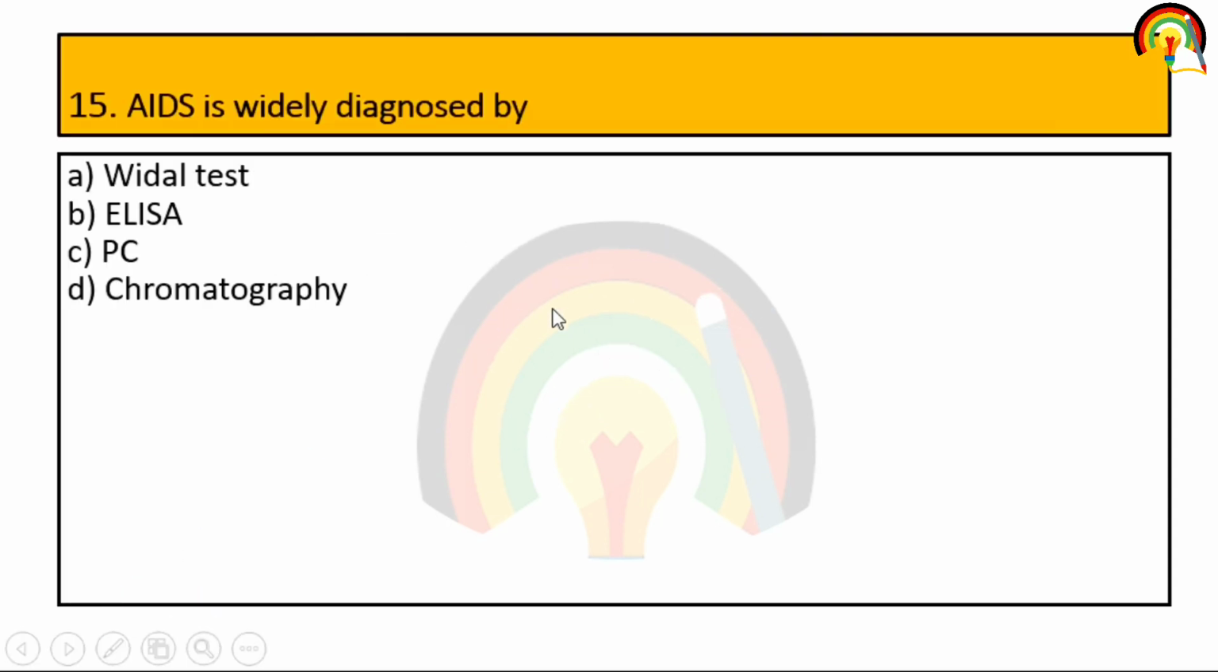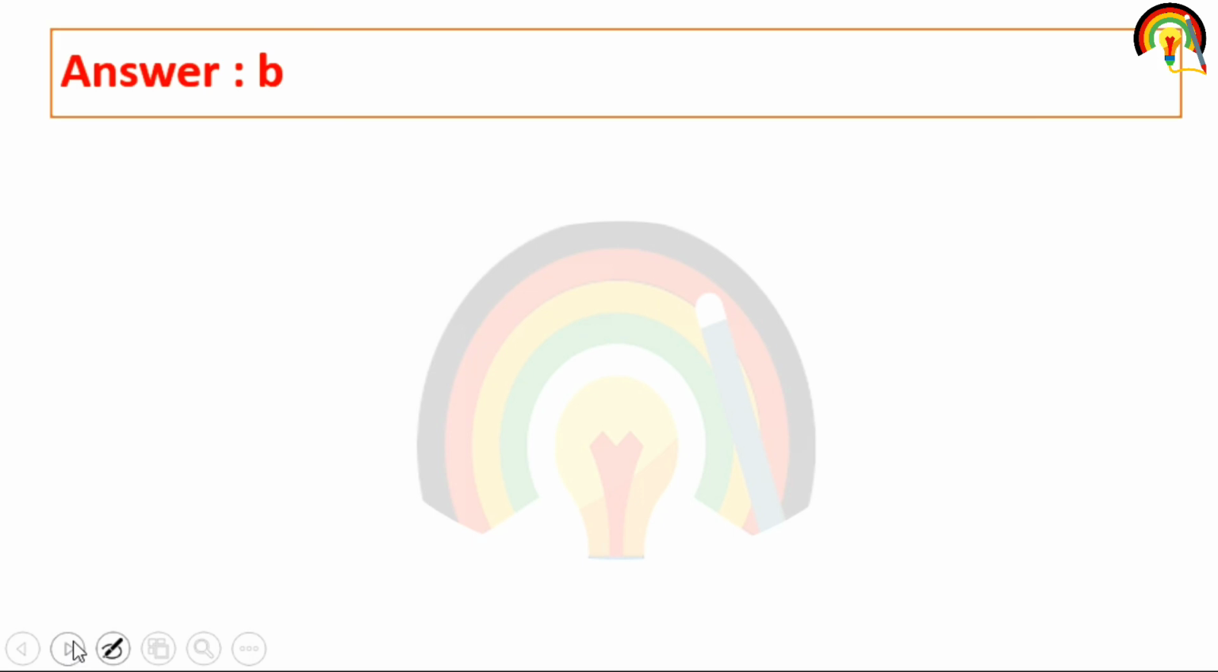Next one. AIDS is widely diagnosed by Widal test, ELISA, PCR and chromatography. So AIDS is widely diagnosed by ELISA, that is enzyme linked immunosorbent assay.